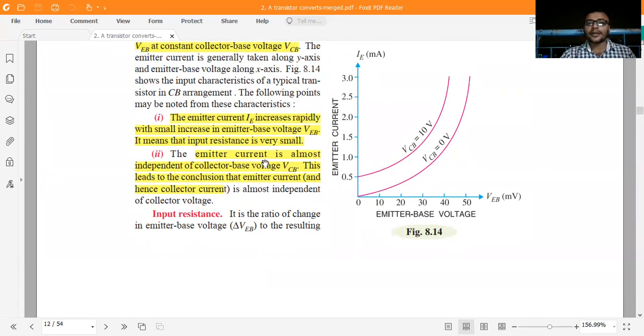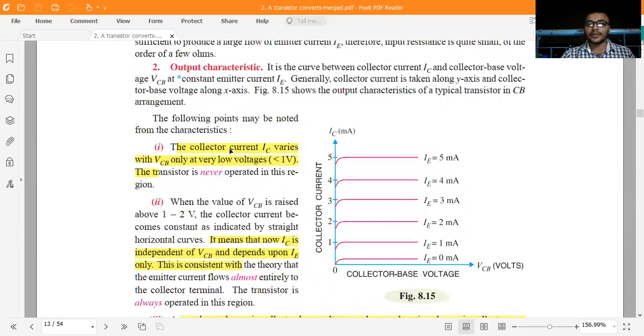Second one, the emitter current is almost independent of the collector base voltage VCB, which leads to the conclusion that emitter current, and hence collector current, is independent of it. Second, okay, what are the output characteristics? The collector current varies with VCB only at very low voltages. You see, IC is almost independent of VCB. Even if you are supplying collector to base voltage, it doesn't affect IC. The collector current IC varies with VCB only at a very low voltage, less than 1 volt.